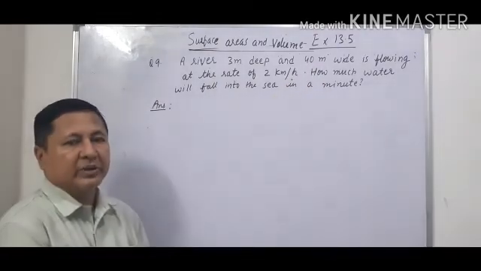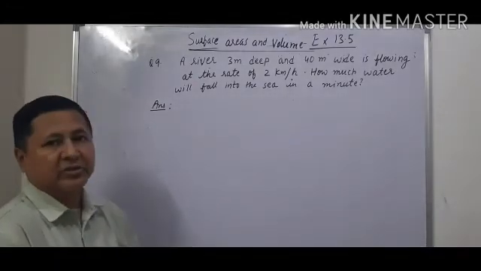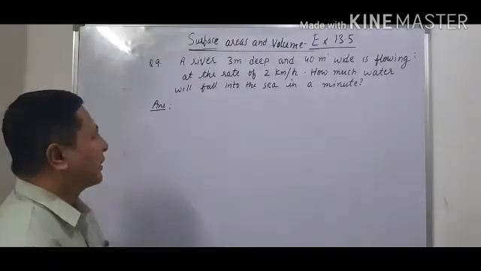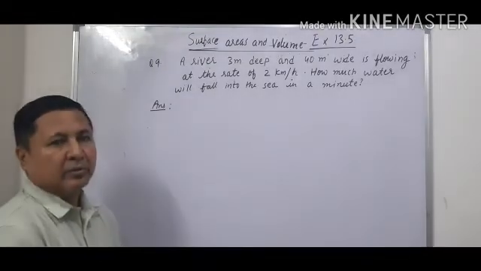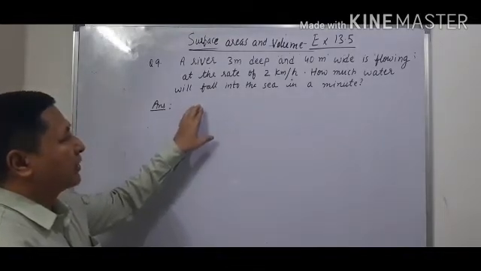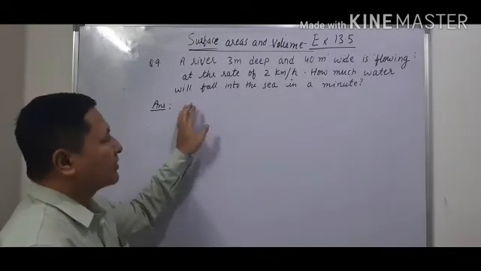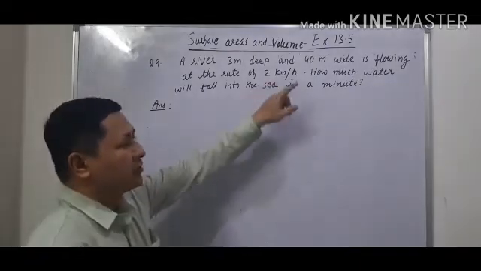Length is not given, that we'll calculate. And we have to find how much water will fall into the sea in a minute. Now the length we have to find in this cuboidal river is how much distance the water flows, and it is given 2 km per hour.